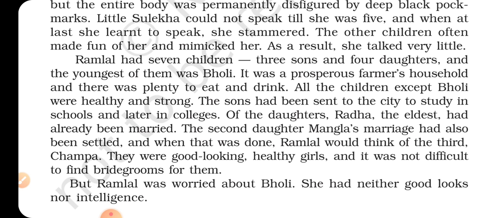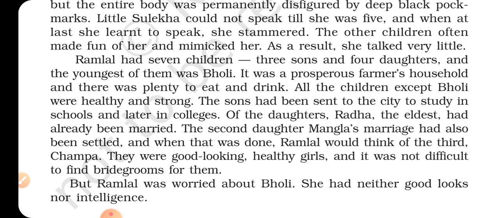Now, in this stanza, Ramlal had 7 children. It is mentioned that he had 7 children, 3 are sons and 4 are daughters. And Bholi was the youngest child. So, as you know, Ramlal was a rich farmer, and he provided the family with good food. He had plenty of food.